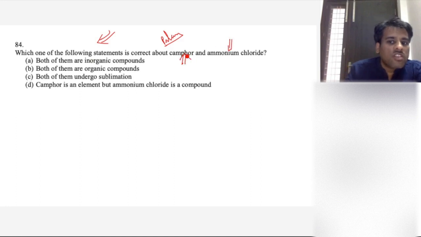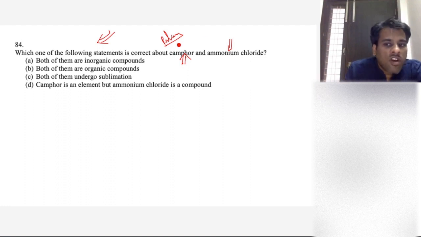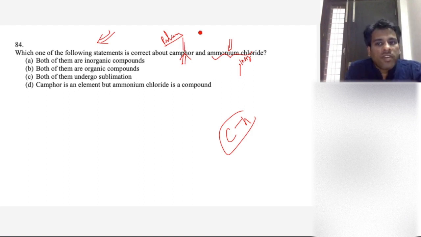Because these two are the ones which stand out in examples. Both are organic compounds. Of course, ammonium chloride is inorganic, right? The organic compound definition is that it should have a C-H bond. There is no C only, right? Camphor is an organic compound. Camphor has a formula of C10H16O. So these two options are wrong.